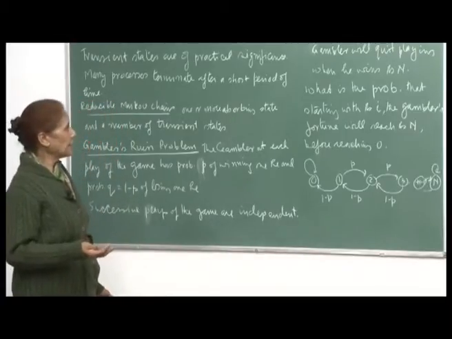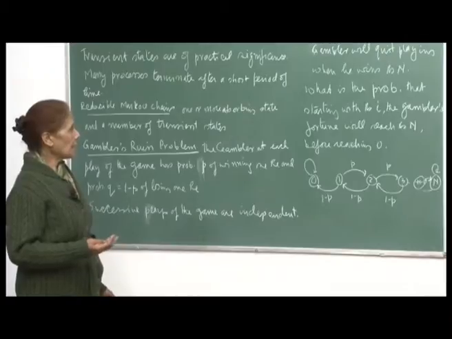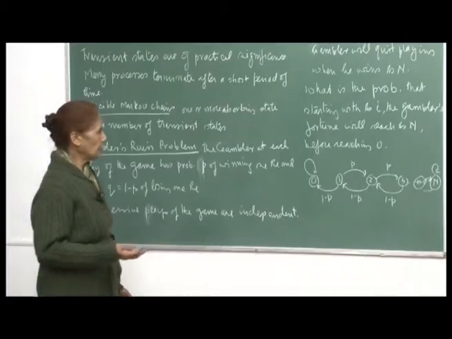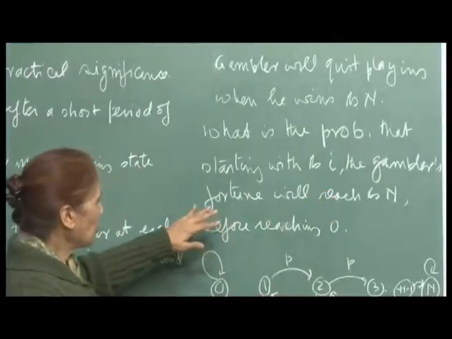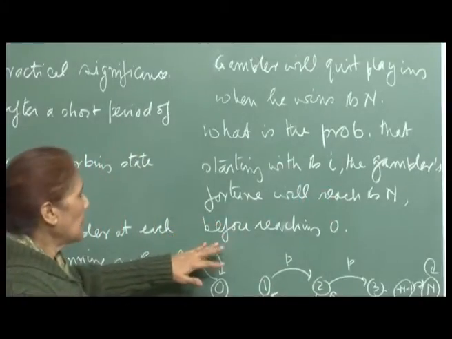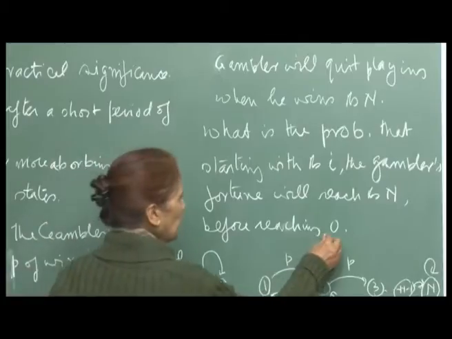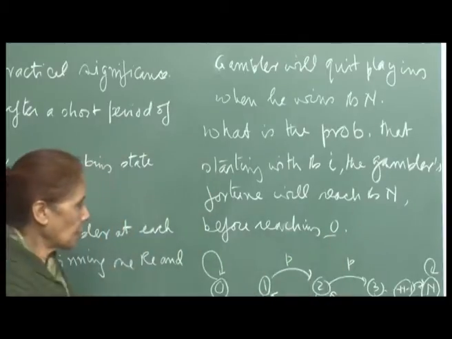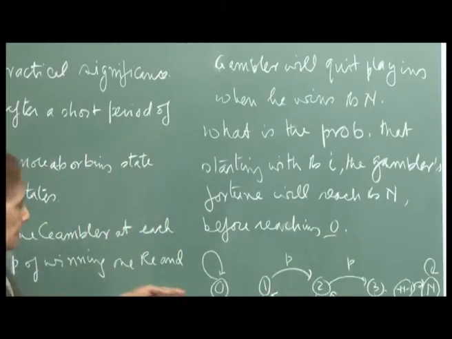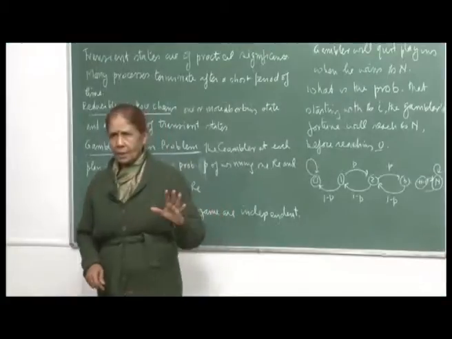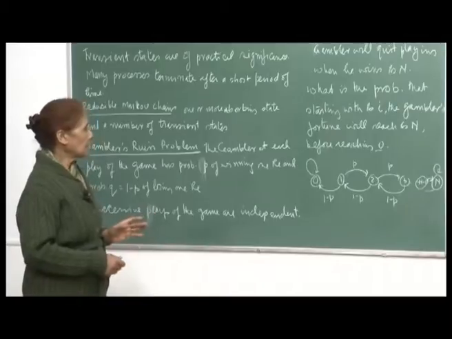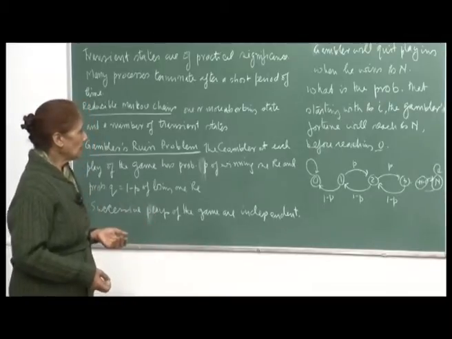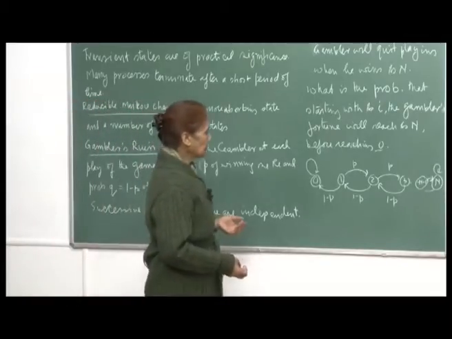So, we want to find the probability that, starting with rupees i, the gambler's fortune will reach rupees n before reaching 0, and that is what we mean by the ruin. If we allow the process to go on, he will ultimately lose all the money, and that will be the end of his gambling, because then he cannot bet anymore. So, let us look at the transition diagram.